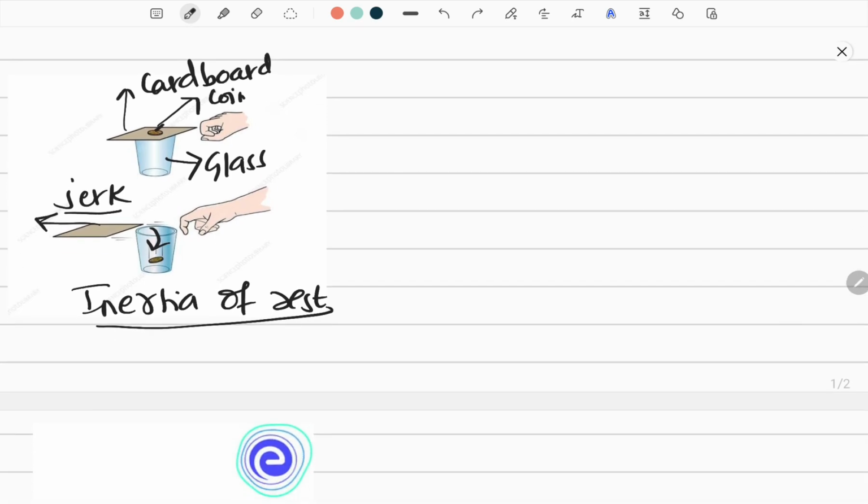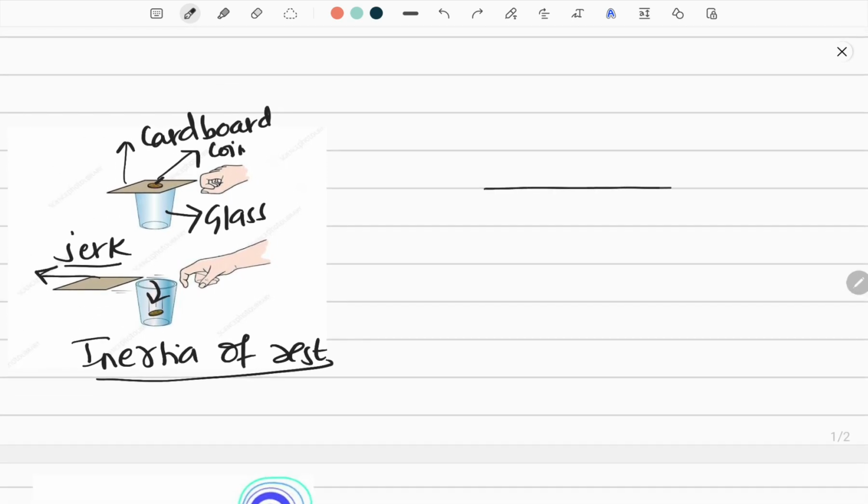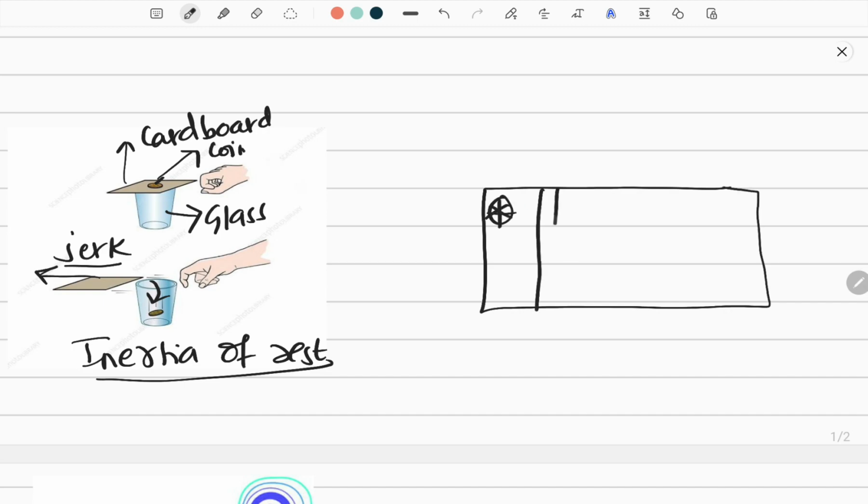Let me give you one more example. There is a bus here. Here is the steering, here is the driver's place, and after that many seats, and you are standing somewhere here. Initially the bus was at rest and you are also at rest.